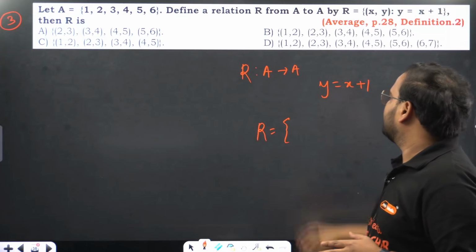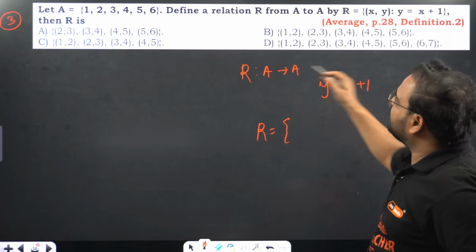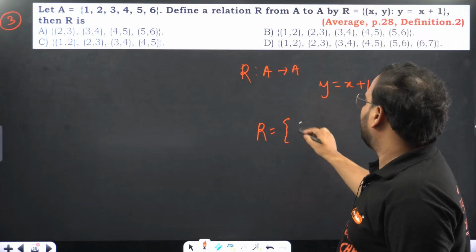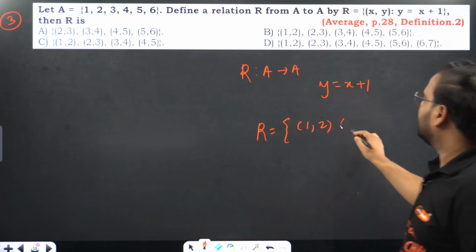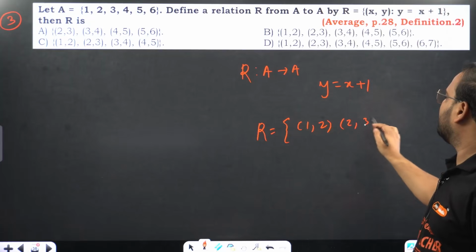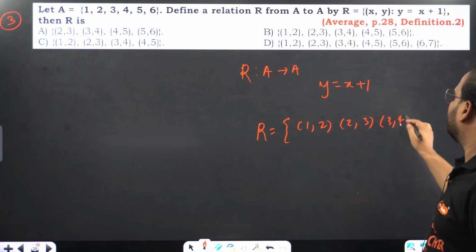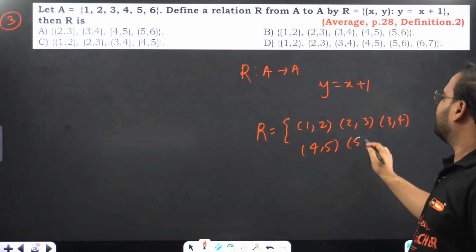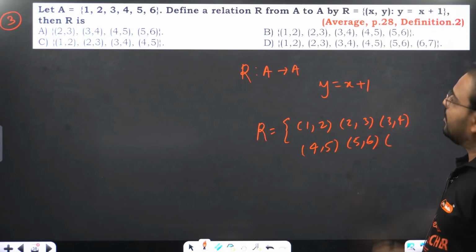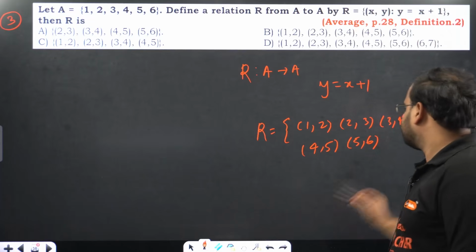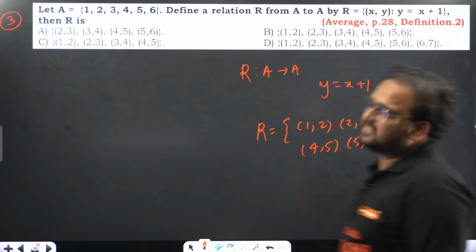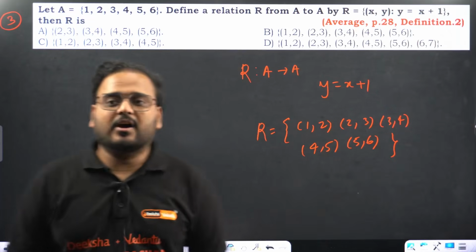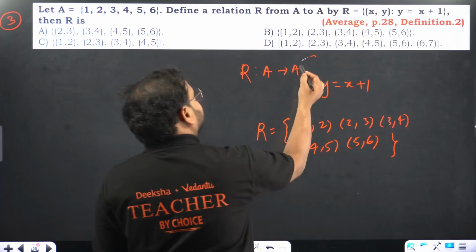Okay. Relation R will be what? Please check. If you take x from the set A, which is the first element as 1, you'll have 2 over here. If you take next element 2, you'll have 3 over here. 3, you'll have 4 over here. Take 4, you'll have 5 over here. Take 5, you'll have 6 over here. If you take 6, you can't take 7, because 7 is not defined in the codomain.